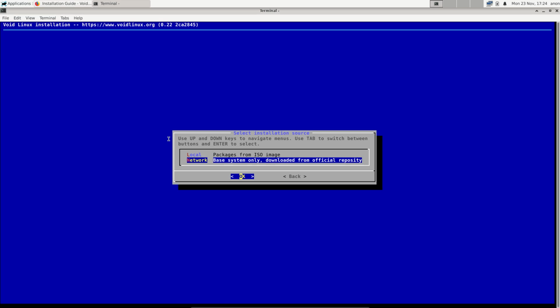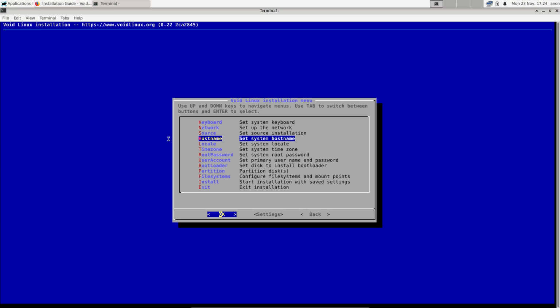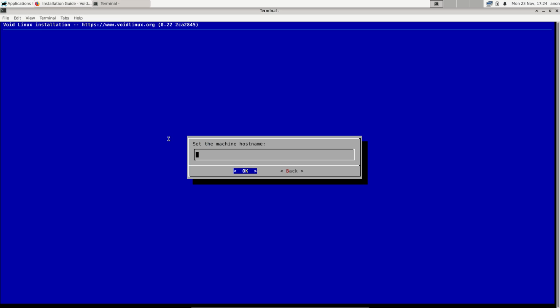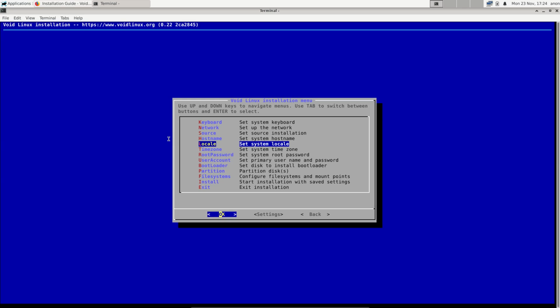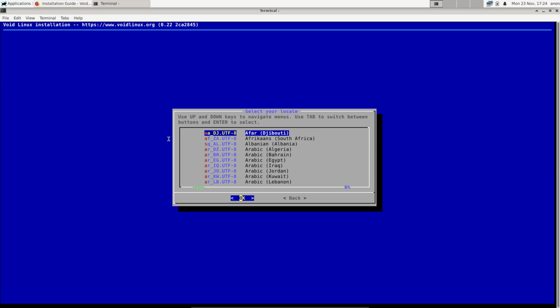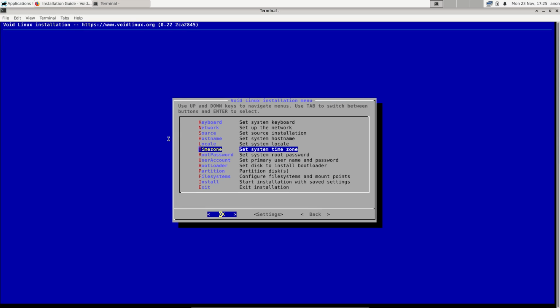Packages from ISO or base system only. Don't know what it is, but let's not download things. So this is Void. Locale. And I want to go to, is this, yes, this is what we do on Arch Linux. We say en_GB or en_US. Here you are. That's what we normally do.